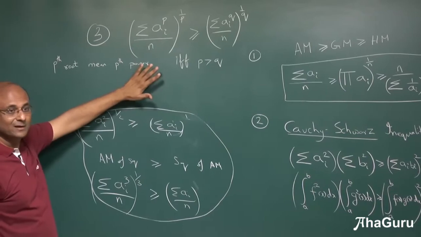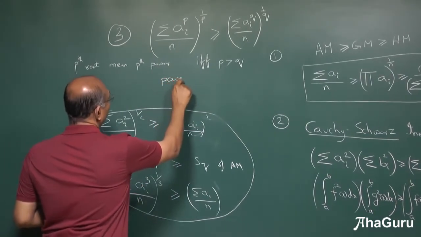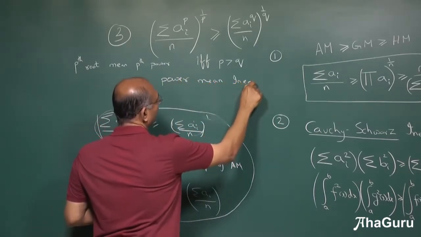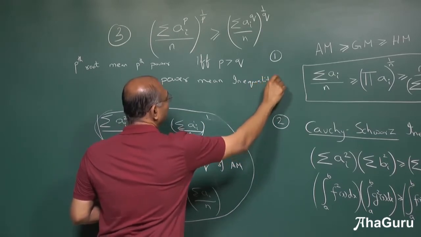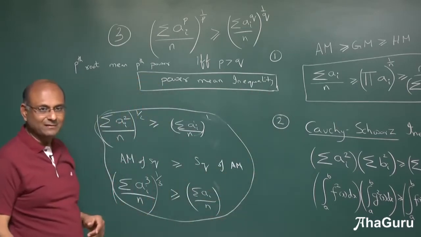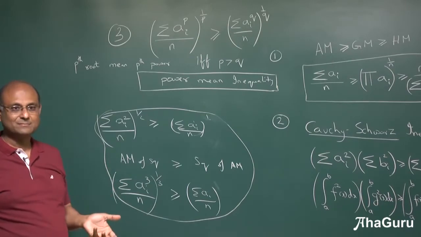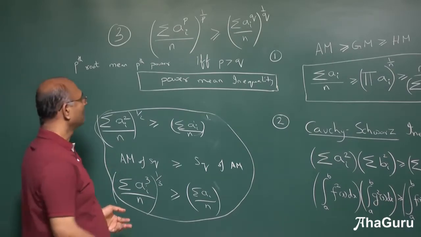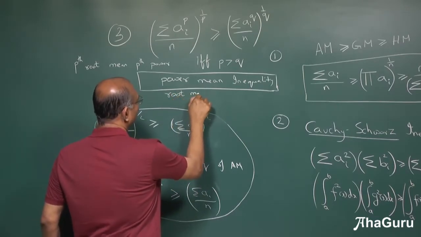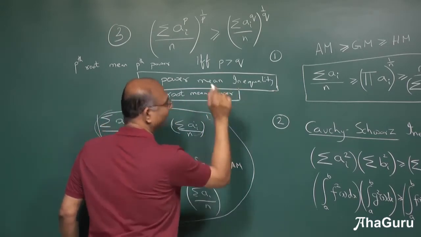I have not proved it, but this is called the power mean inequality. Sometimes it's a good idea to name some of these fellows. I like to not call it power mean inequality. I like to call it root mean power inequality. So, this is the usual name, but I am going to call it root mean power inequality.